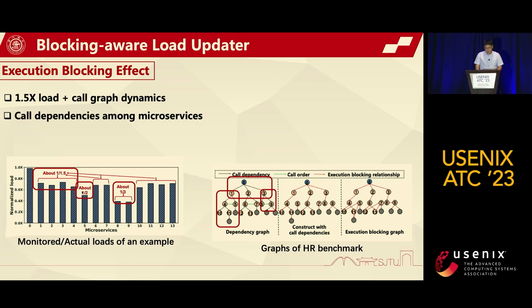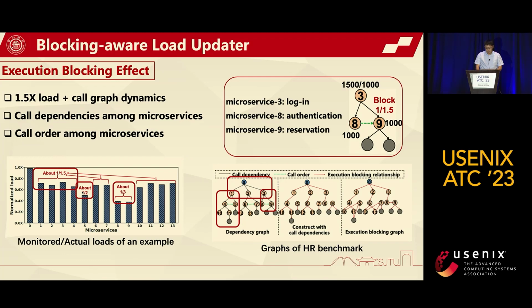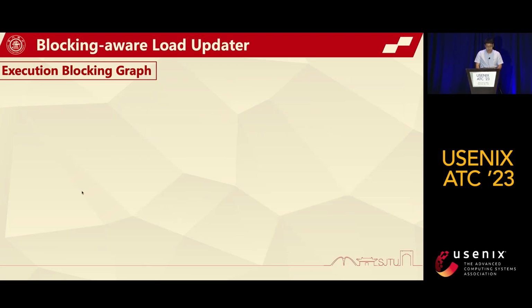Moreover, microservice 5's monitored load is about half of its actual load, and microservices 4 and 5 are called in a fixed order. The subtree of microservice 4 can block the load to microservice 5. Therefore, the execution blocking effect can be caused by the call order among microservices. For a simple example, suppose queries go through first login, second authentication, and third reservation. Suppose microservice 3's load increased to 1,500, but it only has just enough resources to handle 1,000 load. At that point, the loads to its downstream microservices are blocked at 1,000.